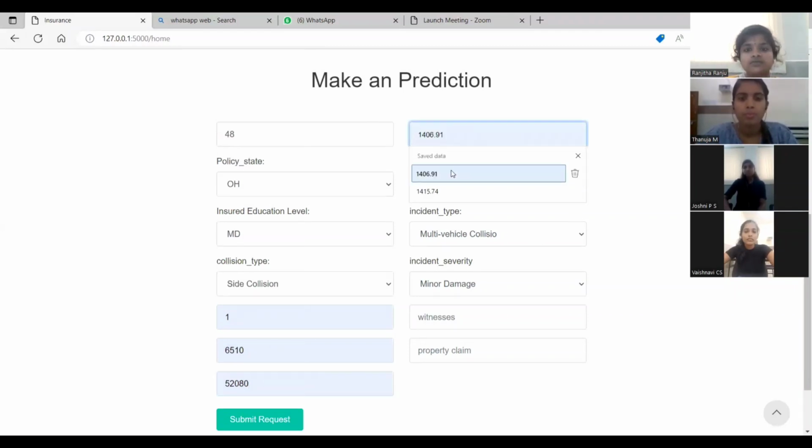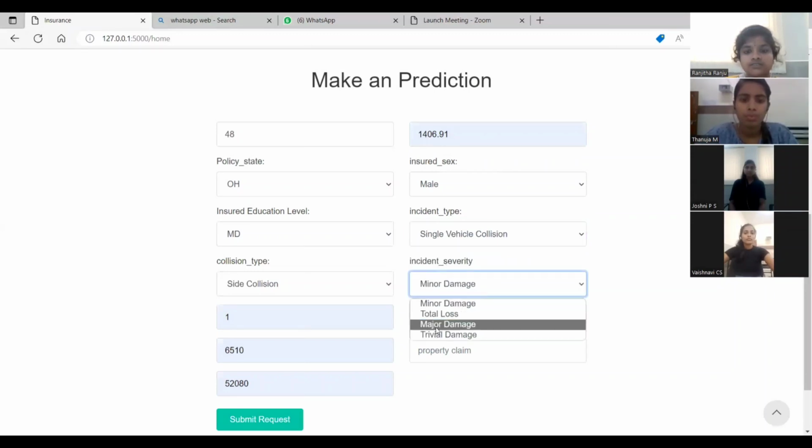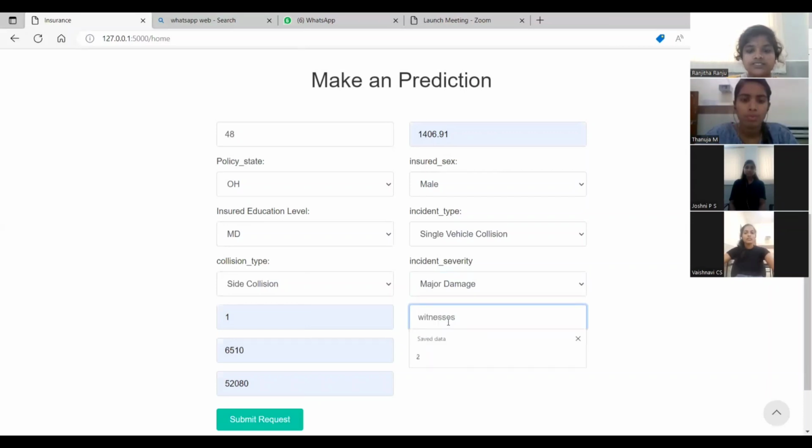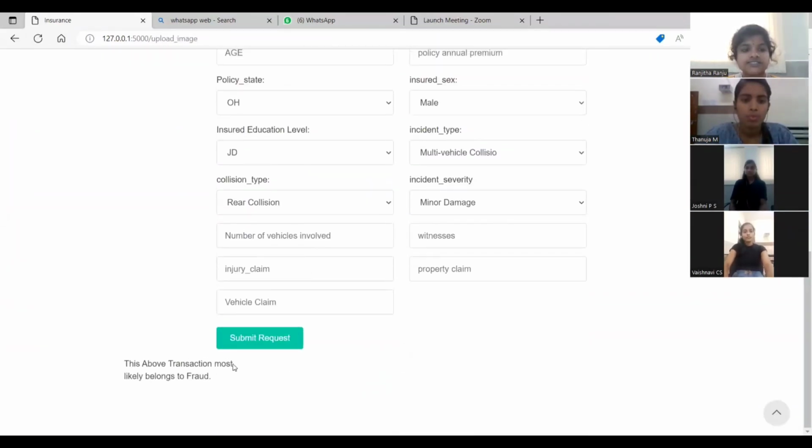Policy premium annual is 1406.19. The injured sex is male. Incident type is single vehicle collision, and incident severity is major damage. The witnesses are 2, and property claim is 13020. Here we submit the request, and it shows the result: this above transaction most likely belongs to fraud.